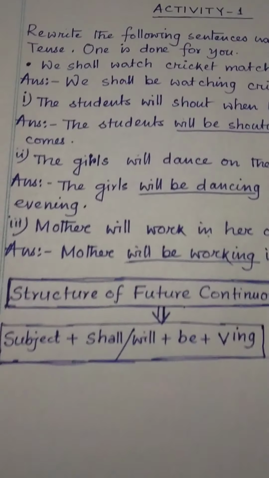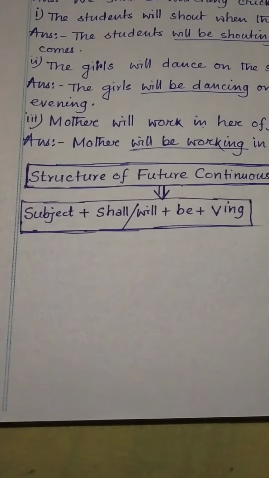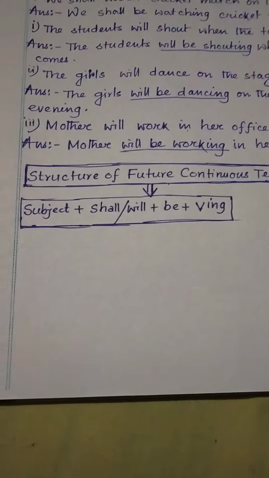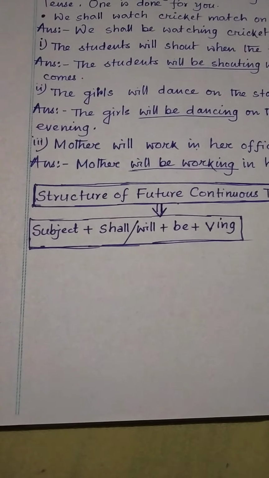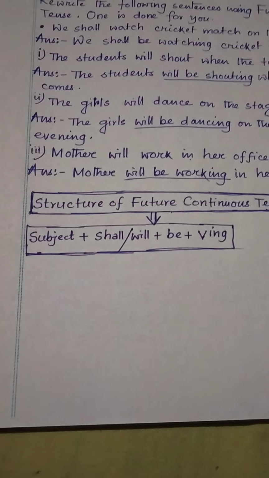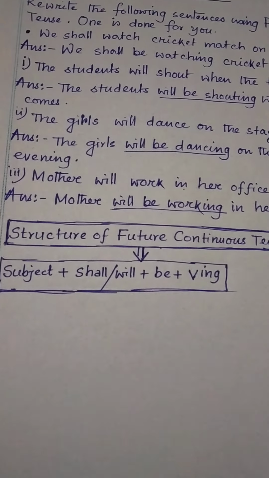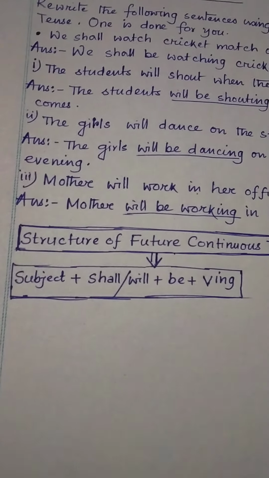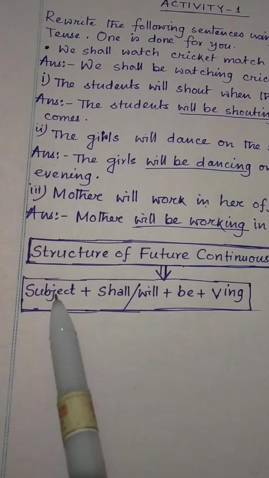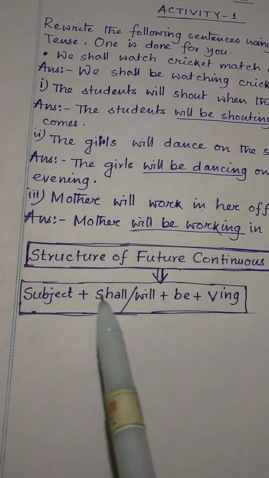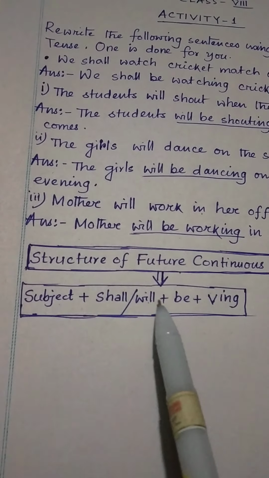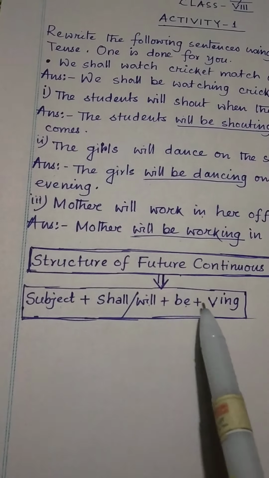At first, we should know the structure of future continuous tense. What is it? Subject plus shall or will plus be plus verb ing. It is the structure of future continuous tense. Subject plus shall or will plus be plus verb ing.